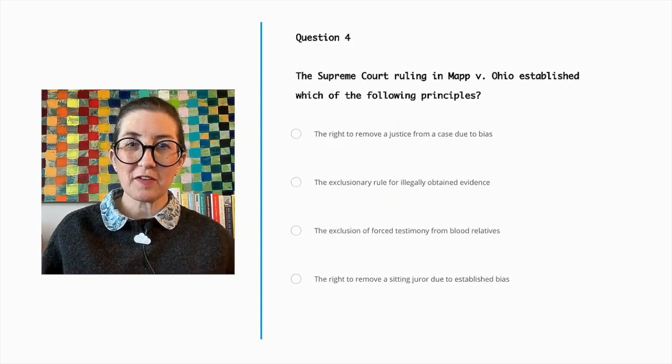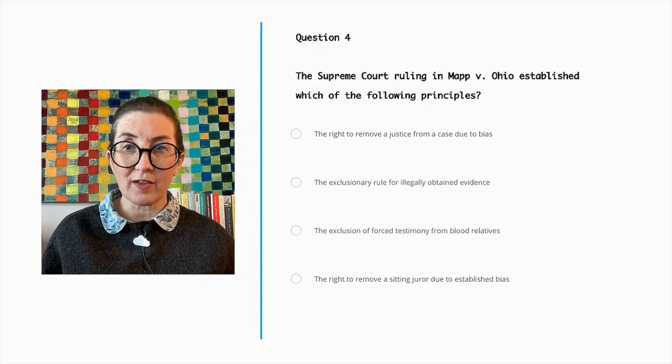Question number 4. The Supreme Court ruling in Mapp v. Ohio established which of the following principles? The right to remove a justice from a case due to bias, the exclusionary rule for illegally obtained evidence, the exclusion of forced testimony from blood relatives, or the right to remove a sitting juror due to established bias.